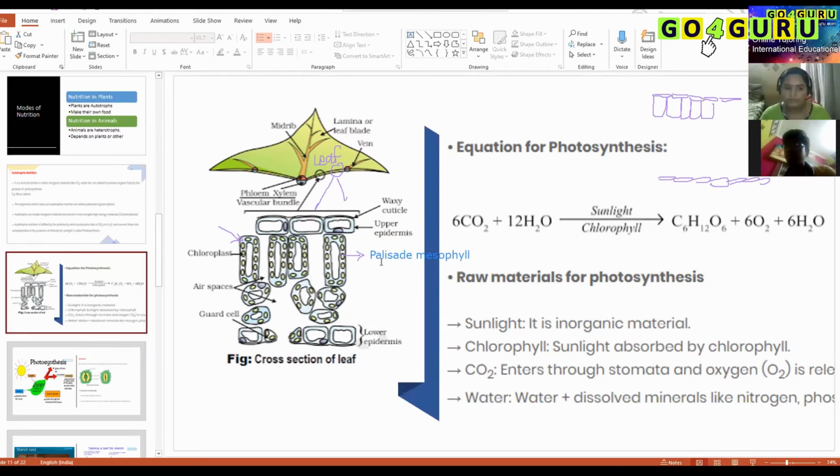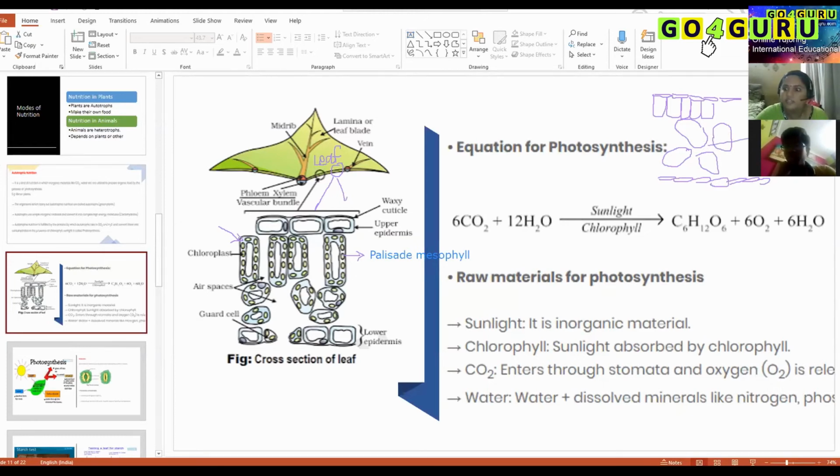Okay, leaf structure. Next to this palisade mesophyll, you have irregularly shaped cells, and they have more gaps in between. Why do they have gaps?